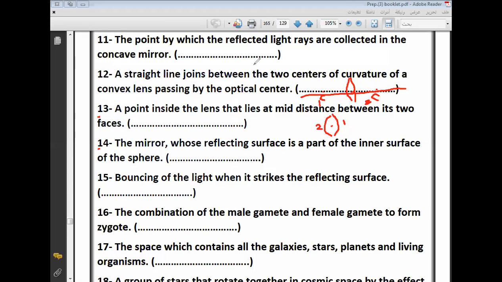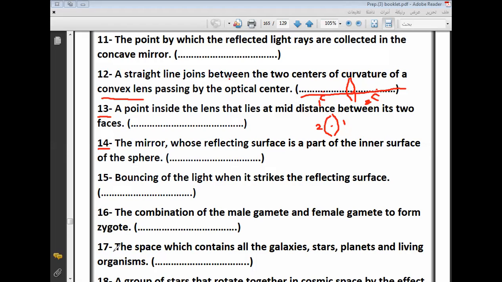Number 14, Minna. The mirror whose reflecting surface is a part of the inner surface of a sphere. Plane mirror? No, sphere. So this is not a plane mirror. This is a spherical mirror. And we have two types of spherical mirror, which are concave and convex mirror.